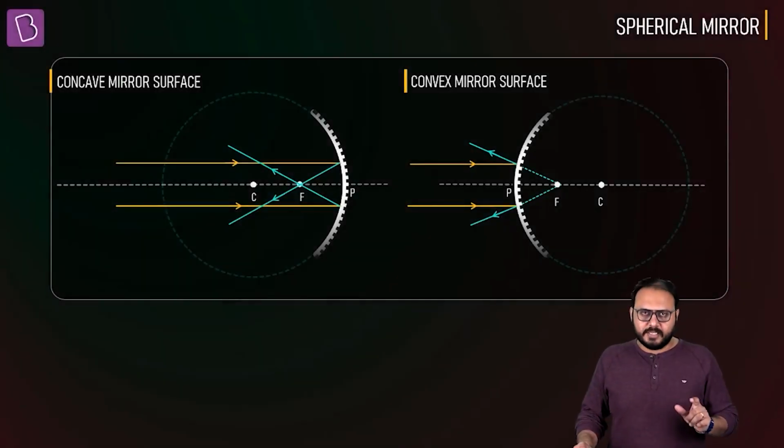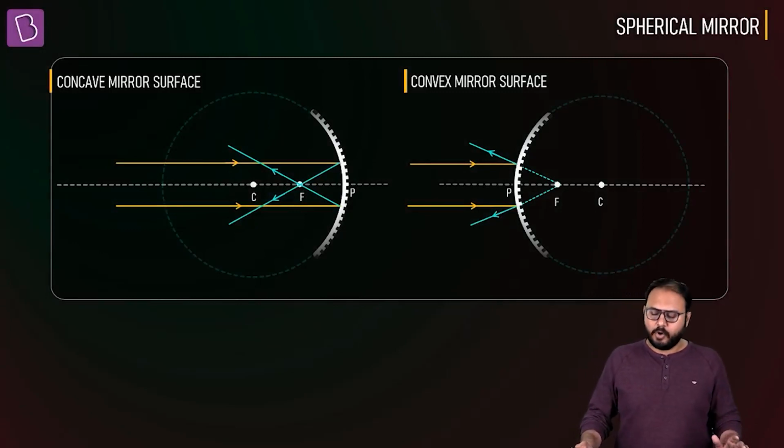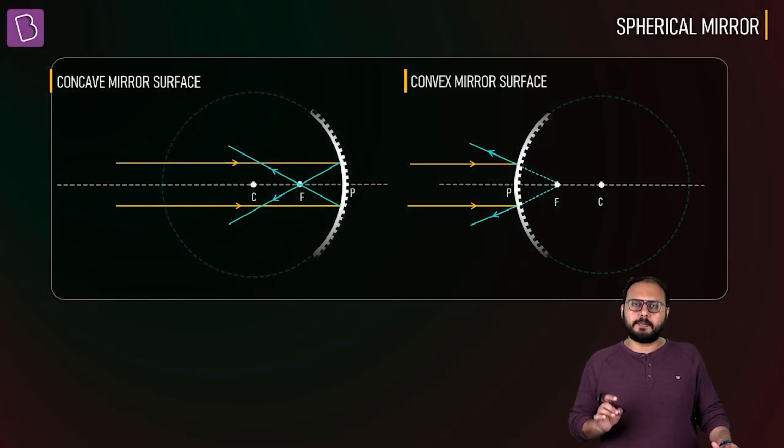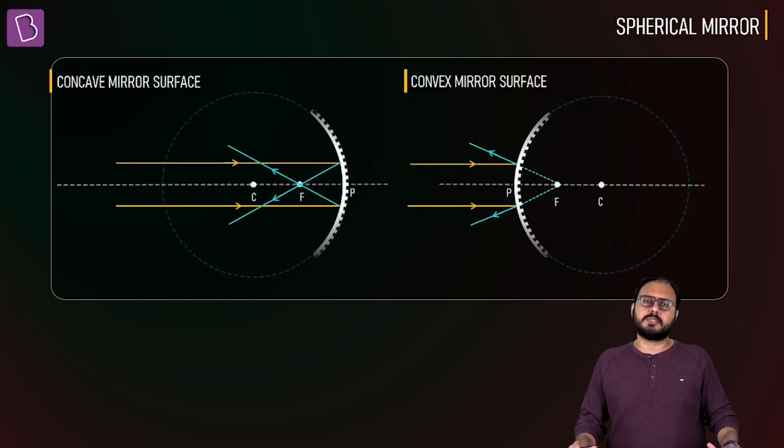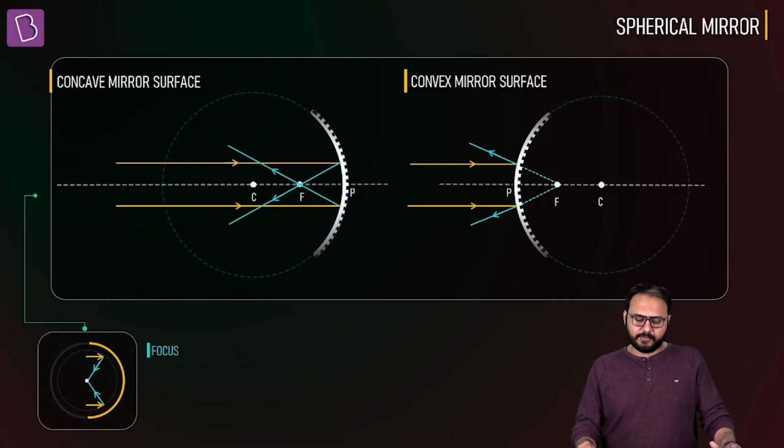The reflected rays corresponding to parallel incident rays, parallel to the principal axis, after reflection converge at a point or appear to diverge from a point, and that point is called the focus. How many of you agree? The diagram is there for your reference. So F is the focus. Agreed? Chal. Let's understand something.